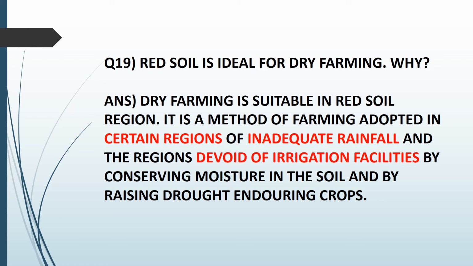Next question, red soil is ideal for dry farming. Why? Dry farming is suitable in the red soil region. It is a method of farming adopted in certain regions of inadequate rainfall and regions devoid of irrigation facilities, by conserving moisture in the soil and by raising drought-enduring crops. So dry farming is generally done with red soil, and red soil is found in those places where we have less rainfall, and the crops that grow do not require much rainfall.